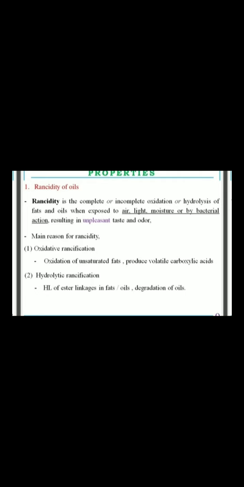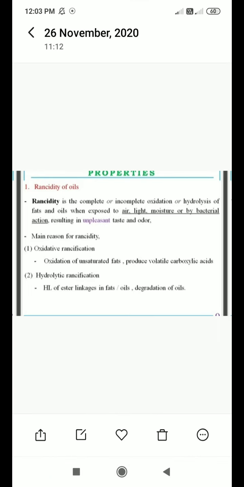Next is tertiary butyl hydroquinone, TBHQ. Then propyl gallate and ethoxyquin. These synthetic antioxidants can be used to avoid the rancidity of oil.